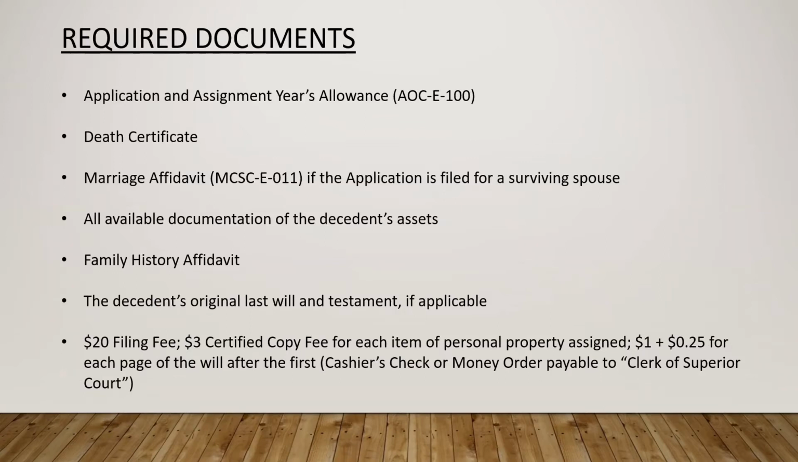If the decedent left a last will and testament, the original document must be filed with the clerk of court. The General Court of Justice fee for processing the application is $20. Include an additional $3 for each asset that will be assigned on the year's allowance. If there is a will, add $1 plus 25 cents per page of the will after the first.